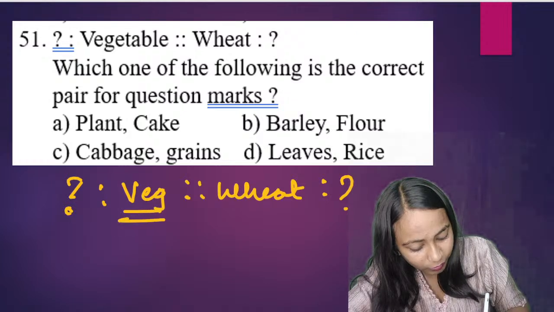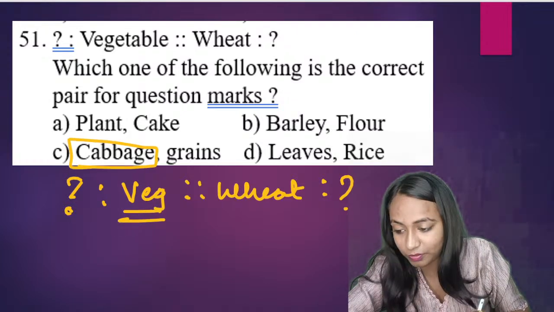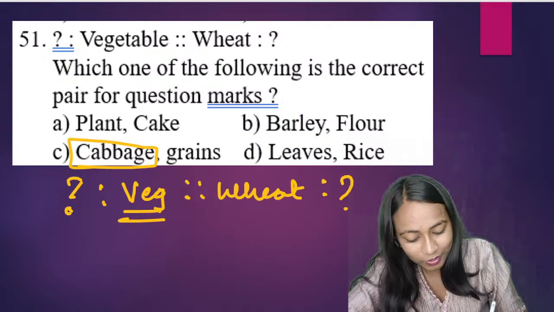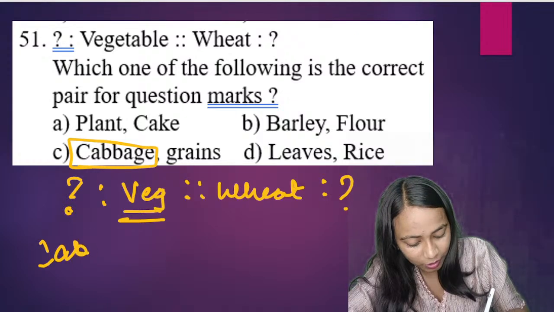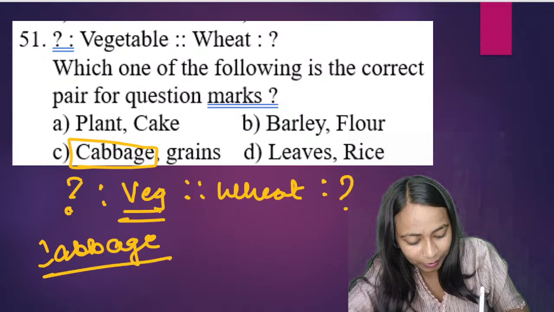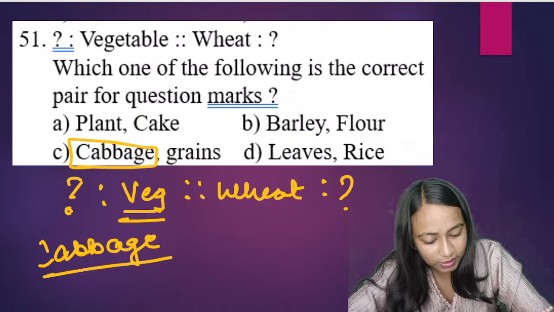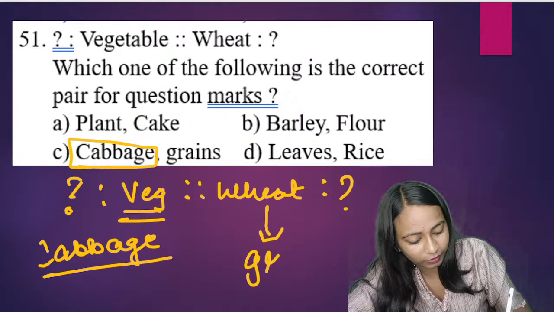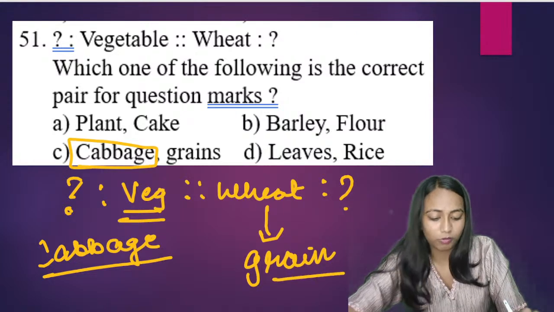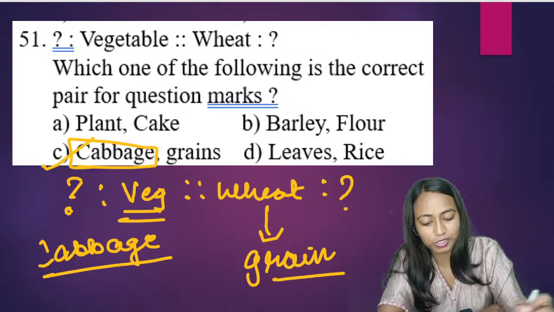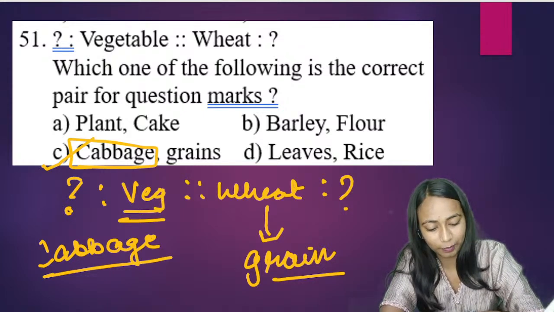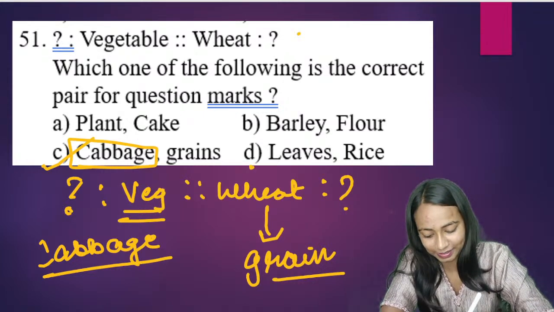अगर आप ध्यान से देखोगे, what is a vegetable? Cabbage is a vegetable. Good. All of you are right. C is the correct answer. और D नहीं होगा बेटा आरव. B भी नहीं होगा श्लोक. So cabbage is a vegetable. And what is wheat? Wheat क्या है? Wheat is a grain. So the right answer for the question is option C. Cabbage is to vegetable the same way wheat is to grain, making option C the correct answer.